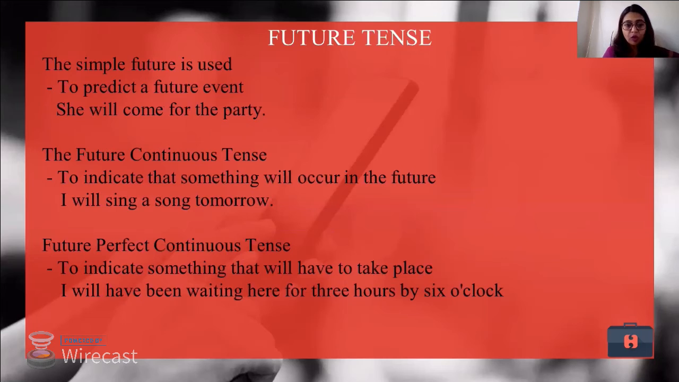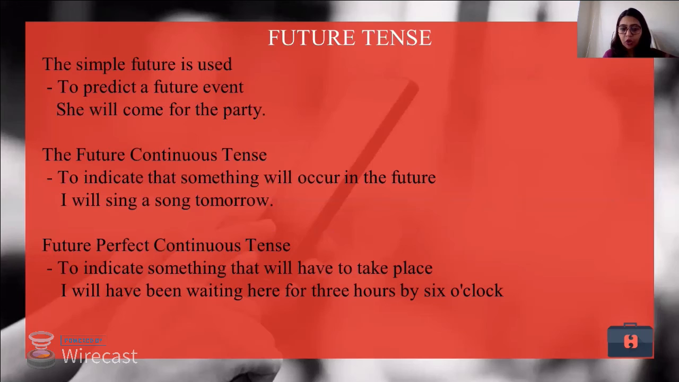We also use future continuous tense, but on a very lower note to indicate something that will occur in future. So she will sing a song tomorrow. Generally, we curtail it by saying she will sing a song tomorrow. Herein, she will be singing a song tomorrow is future continuous tense. When we talk about future perfect continuous tense, it indicates something that will have to take place. So I will have been waiting here for 3 hours by 6 o'clock.